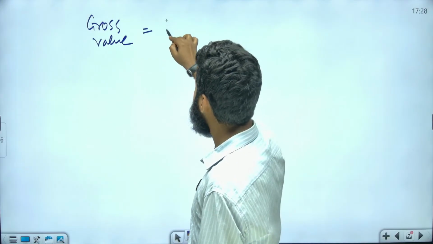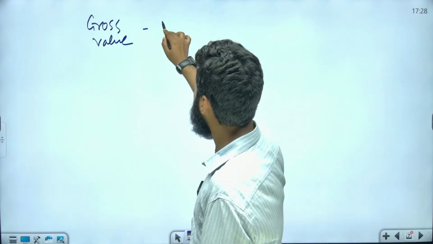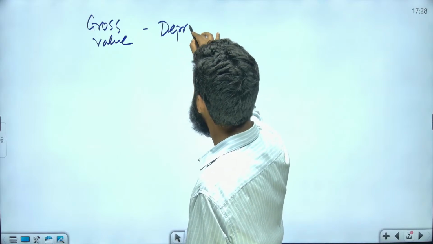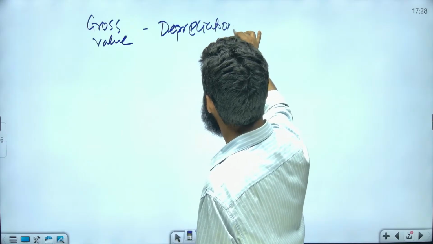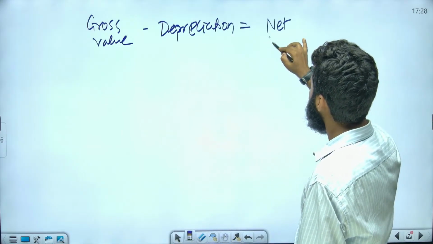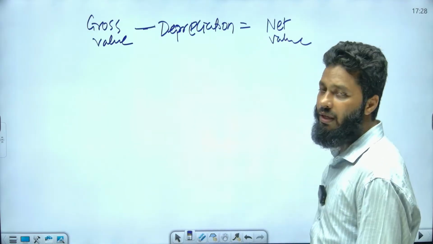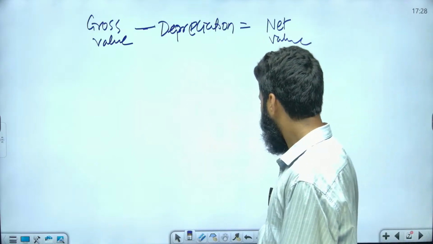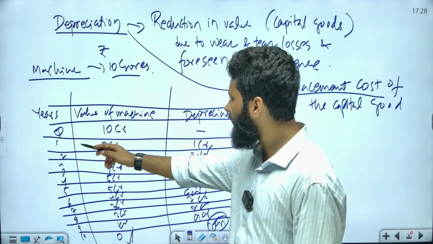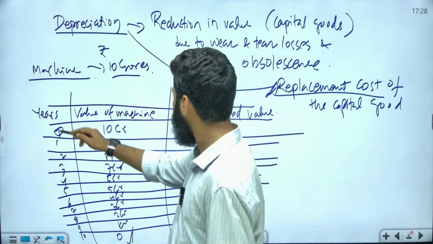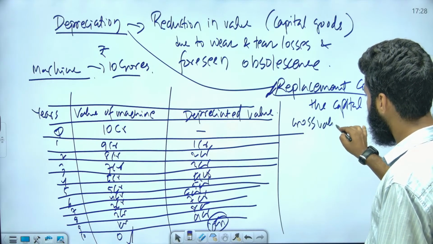When you subtract the value of depreciation from this, it will be net value. So gross value minus depreciation is equal to net value. For example, the gross value in all the cases is 10 crores.